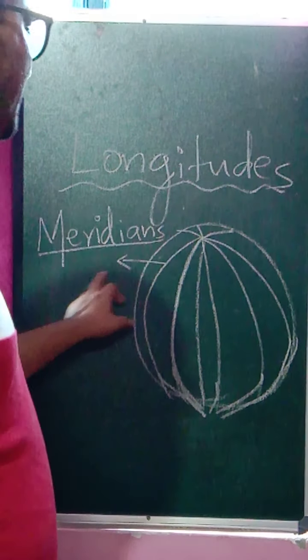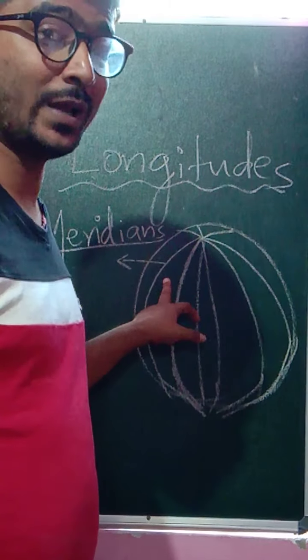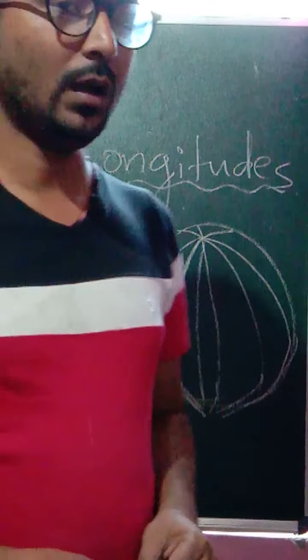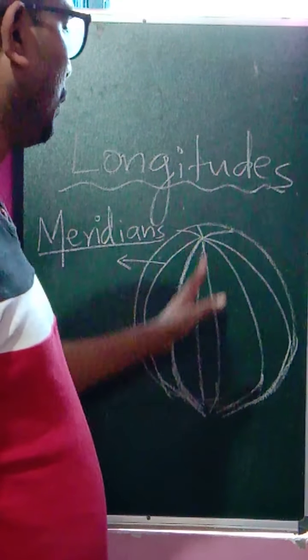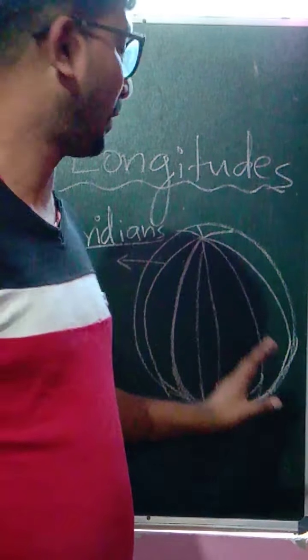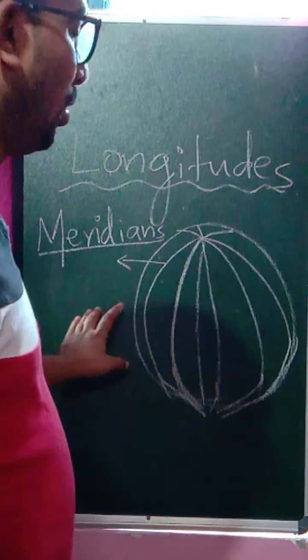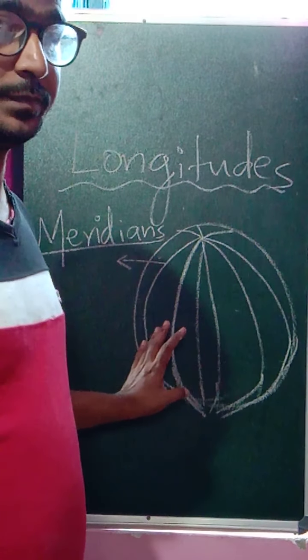These are also known as the meridians. The lines of longitude are also known as meridians or the meridian lines. Now what is the importance of these individual lines, known as the meridians or the lines of longitude? Each of them has its own distance from the others.